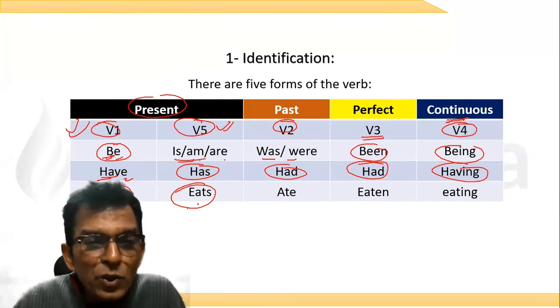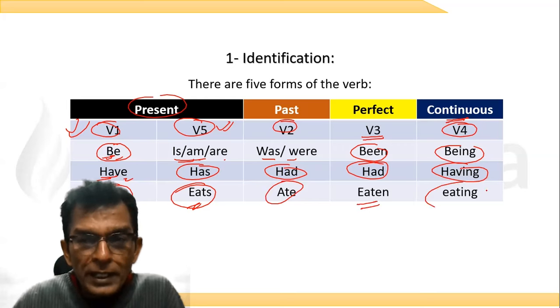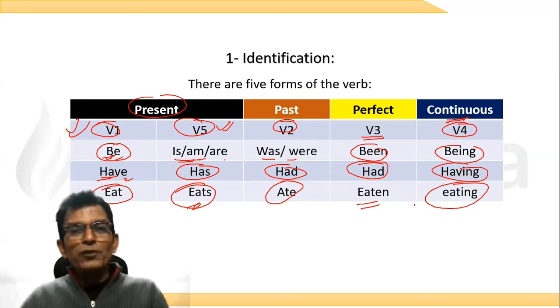Where do we use eat, sir? I'll tell you. I'll teach you. Ate is the past form of the verb. Eaten is the perfect form of the verb. And eating is the continuous form of the verb.